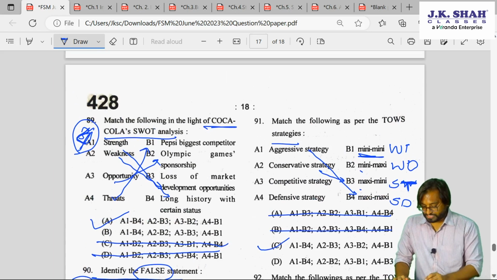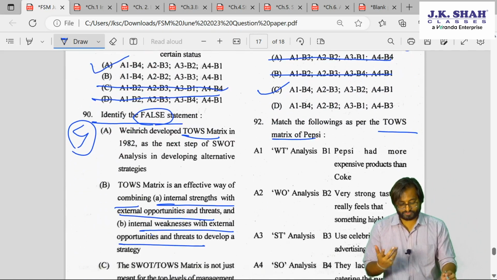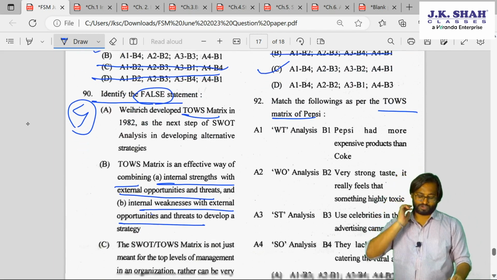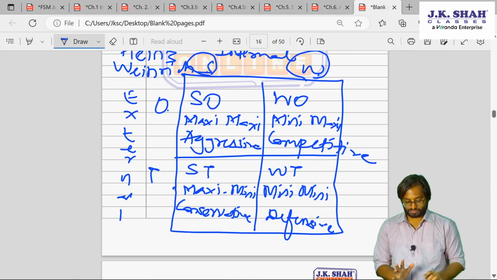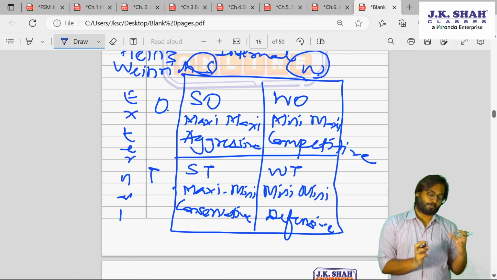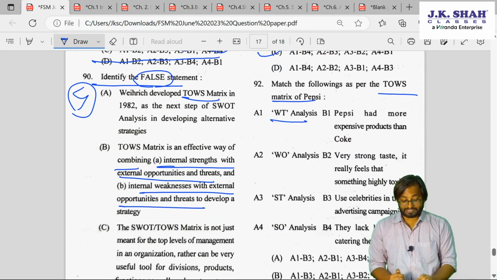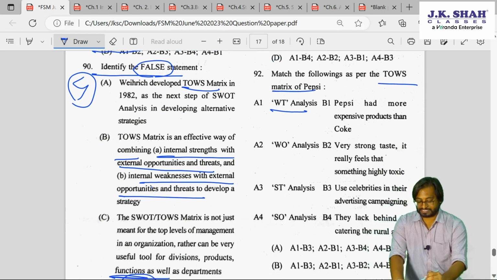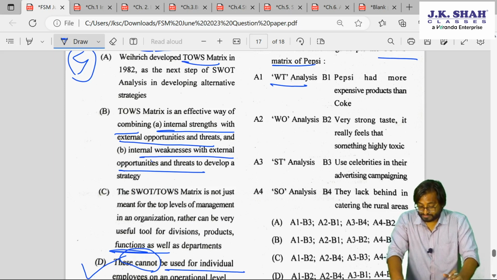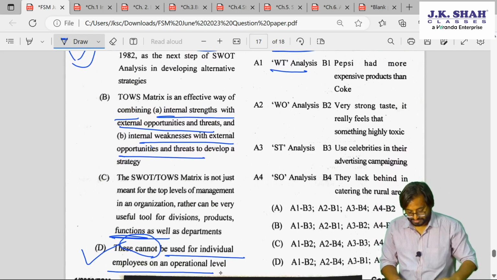Okay. So, which chapter? Chapter number 4. Now we have 90 seconds. Again, TOWS. Oh, I guess their favorite, Pepsi. For Pepsi, you need to compare. Now, I will not be discussing all this in detail, guys. Just look at this. Try to picturize what is the strength of Pepsi, what will be the opportunity, and try to do this. WT, weakness and threat analysis. So, think about the weakness. And then you think and tell me for 92, what can be your answer?